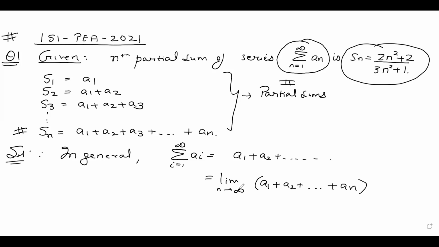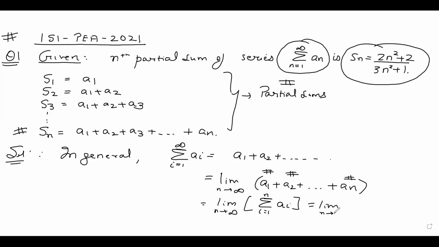Summation as i goes on from 1 to infinity ai, which is A1 plus A2 plus dot dot dot till infinity, I can also write as A1 to An as n tends to infinity. And the term in the bracket, A1 plus A2 plus dot dot dot An, I can write as summation as i goes on from 1 to n ai.